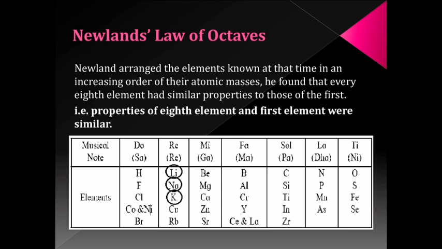After sodium, the 8th element is potassium. Then the properties of sodium and potassium are similar. You may take another example. Let us go to the 4th column. In the 4th column, the elements boron and aluminium are present. If you consider boron as the first element, after boron, the 8th element will be aluminium. And according to the law of octaves, the properties of boron and aluminium are similar.